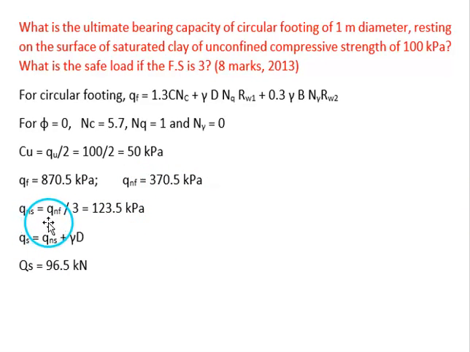Then net safe bearing capacity equal to net ultimate bearing capacity divided by 3. So we'll be getting 870.5 divided by 3. Then net safe bearing capacity plus effective overburden pressure. Since effective overburden pressure is 0, we'll be getting the same value of safe bearing capacity. Then here it is asked what is the safe load. So safe bearing capacity multiplied by area of the footing. We have to multiply with the area of the footing, so that we will be getting the safe load.